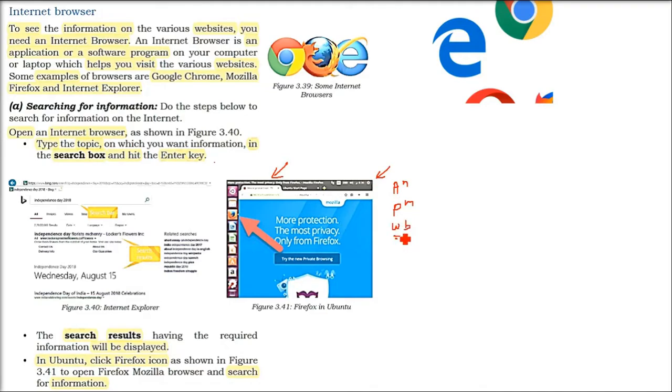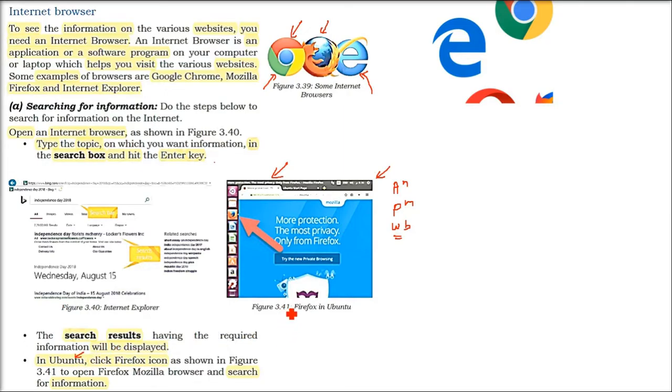There are so many websites, hundreds of websites, and you have to connect to them. What is the program which is going to help you connect to a website? It is the browser. So Google's Chrome, Internet Explorer from Microsoft Windows, and Mozilla Firefox, which is free and open source, coming from the open source community. These are the most widely used internet browsers. Basically, you have to connect to the internet, and you have to have a program, that is the internet browser.